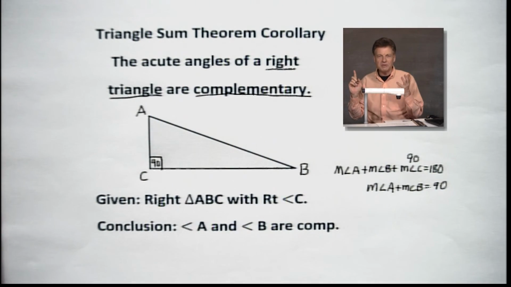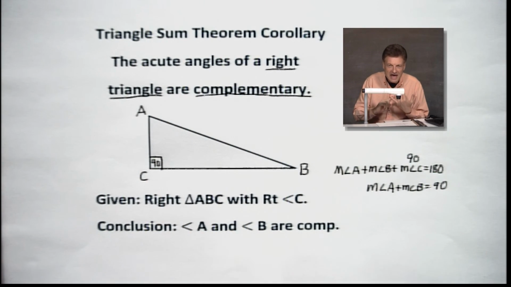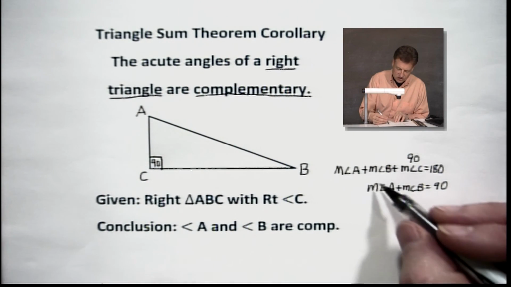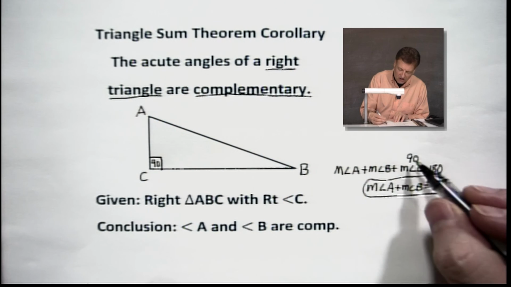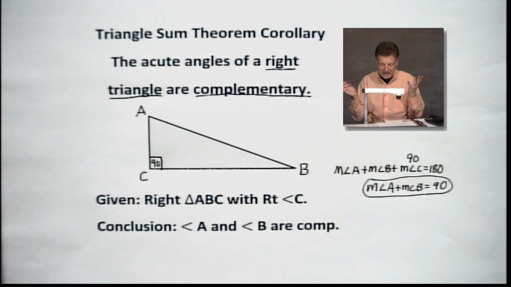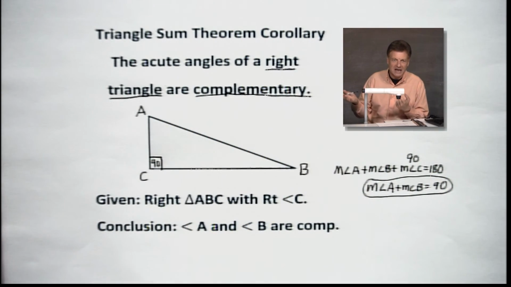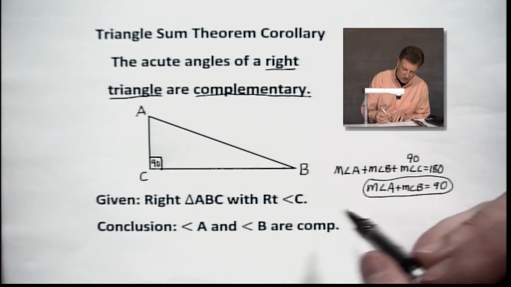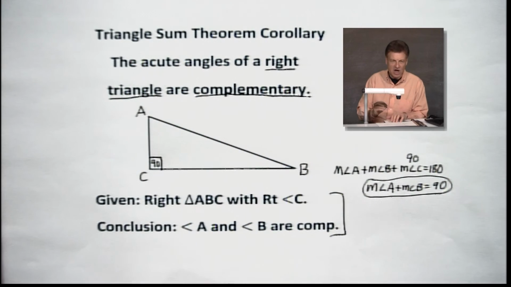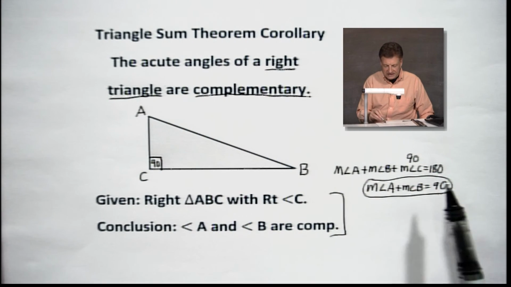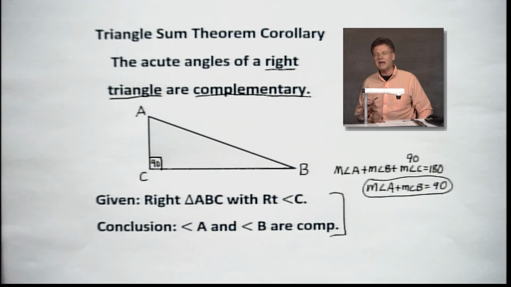And what do we know about complementary angles? By definition, they add up to 90 degrees. So right there, see how that just followed from simply subtracting 90 off of 180 and then saying, oh, that's what complementary means. The angles add up to 90 degrees. So there's a corollary that's really nice to know, because we don't have to worry about sticking that 90 in there every time and worry about 180 degrees.